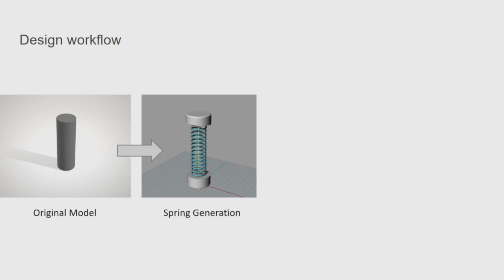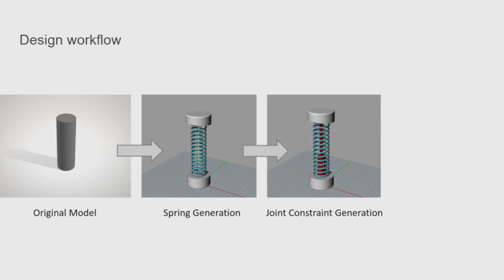And the first one, we will generate a spring, which is taking over the deformation. And the user can parameterize the parameters in the spring. And then we will generate the central constraint using a specific joint. And in this case, the cylinder can only compress or stretch. It cannot twist and bend.